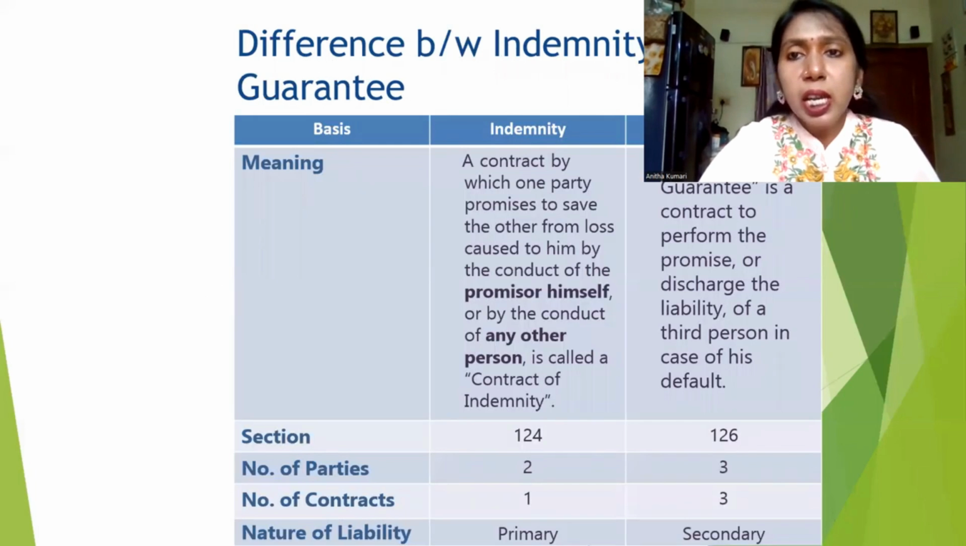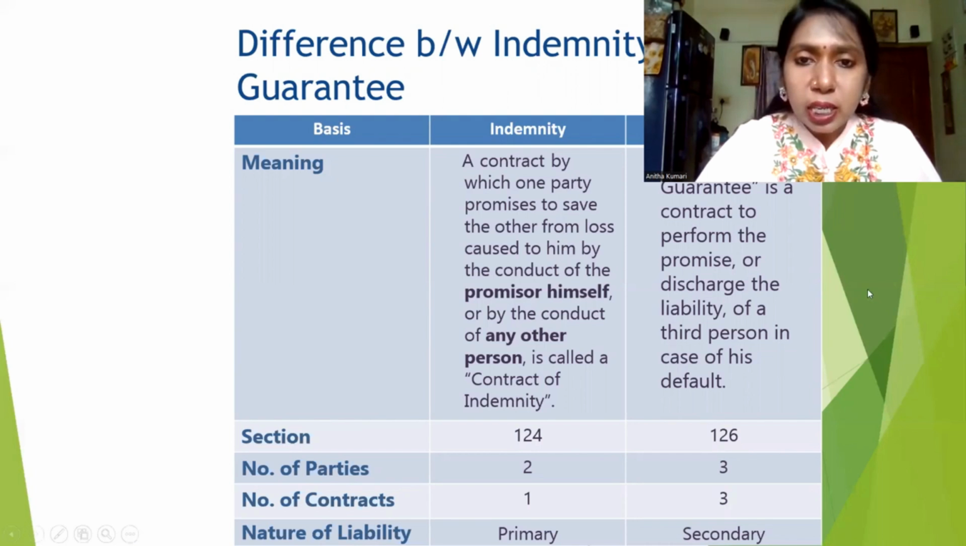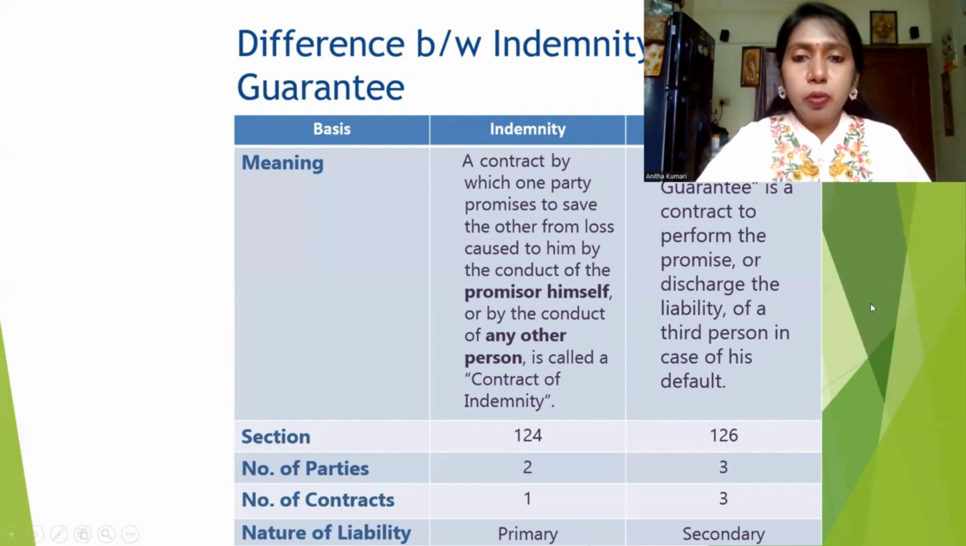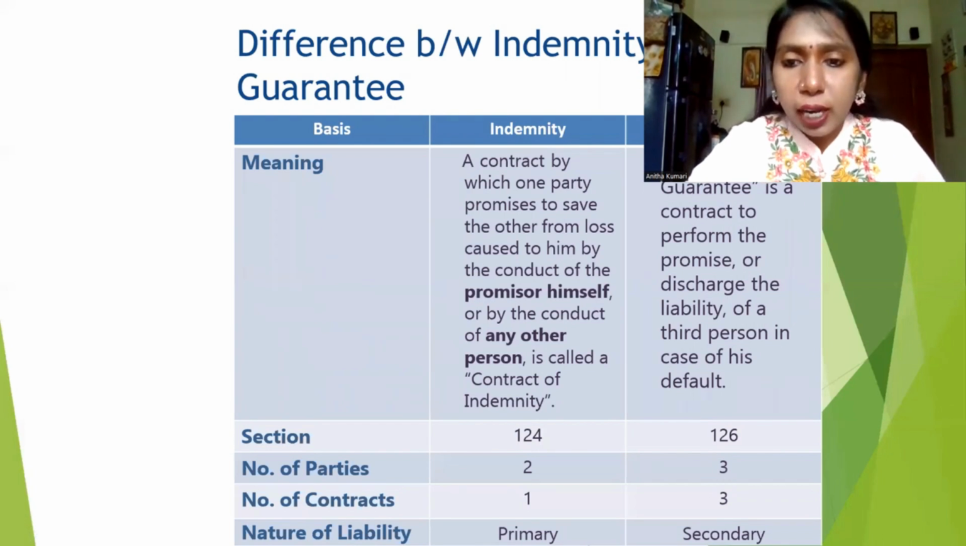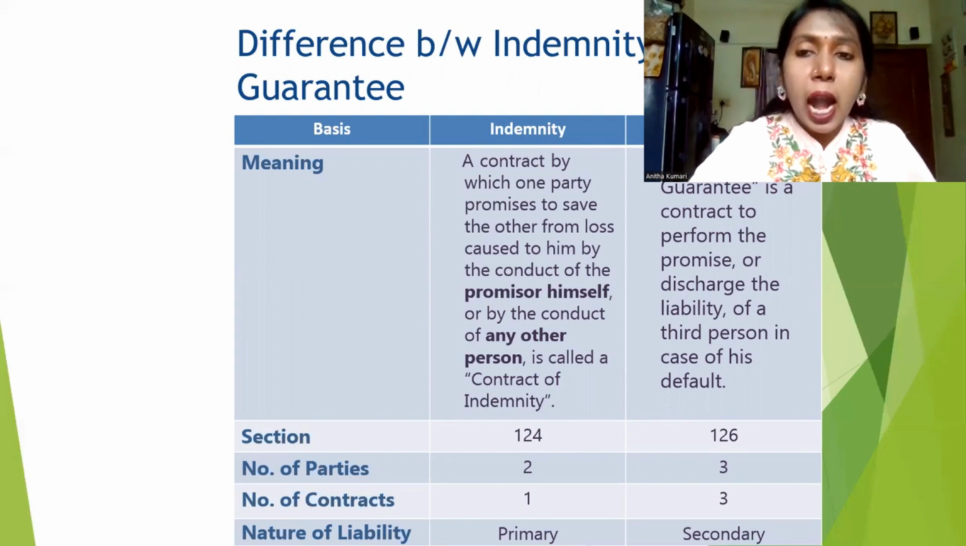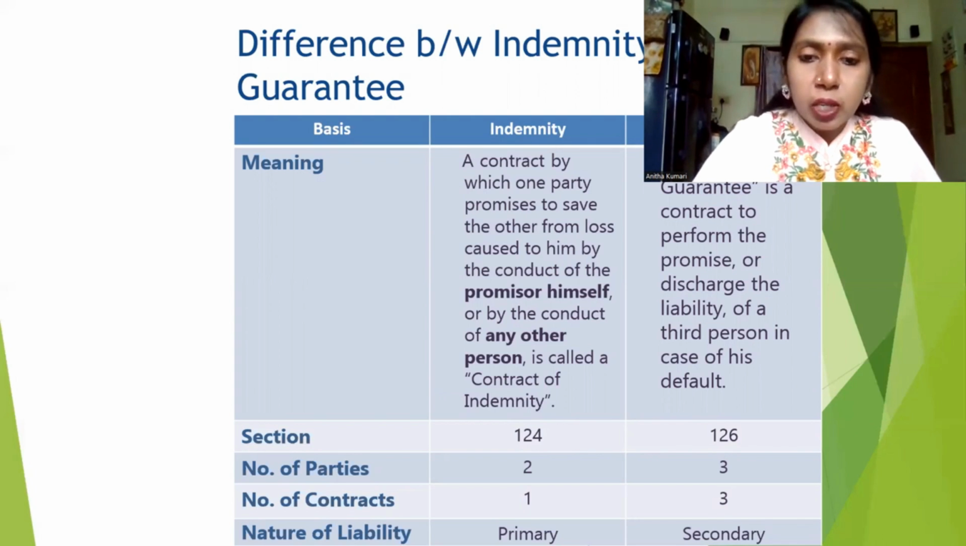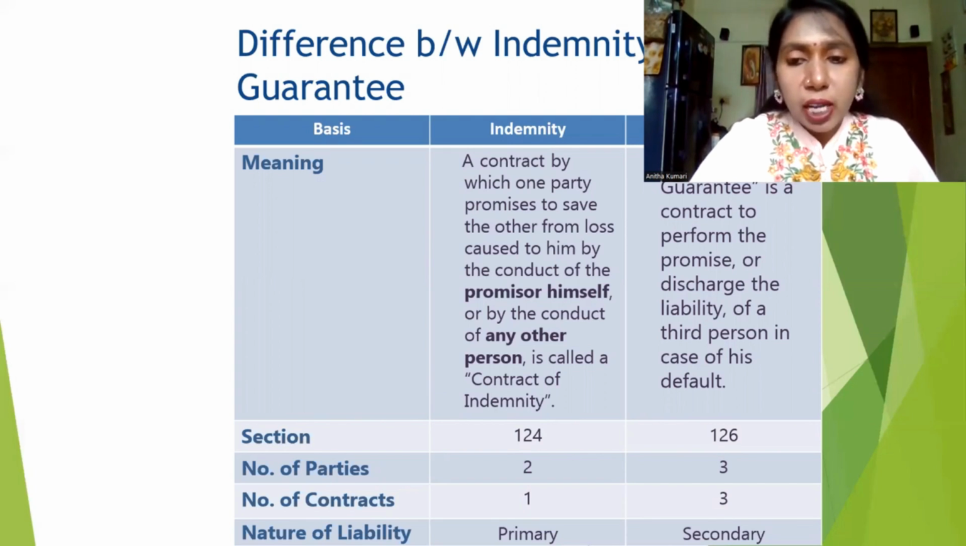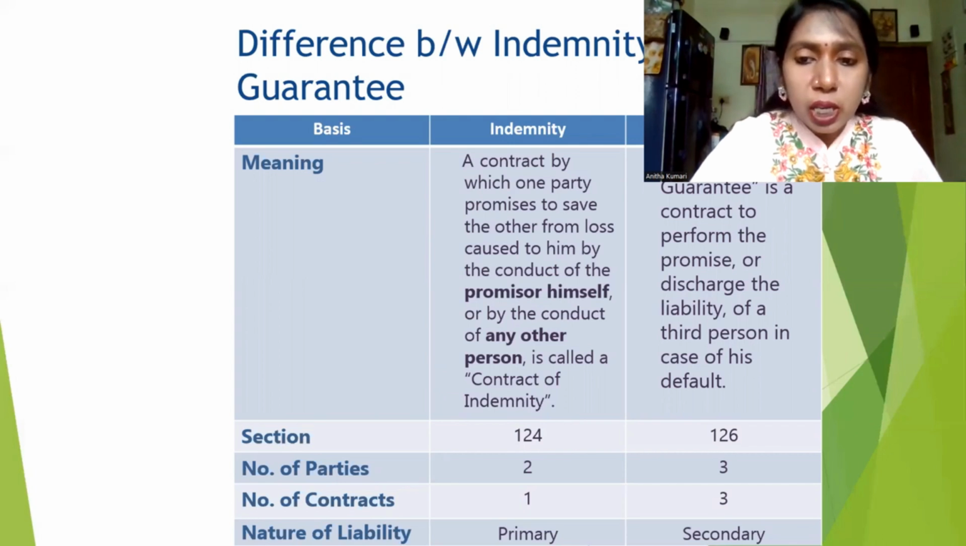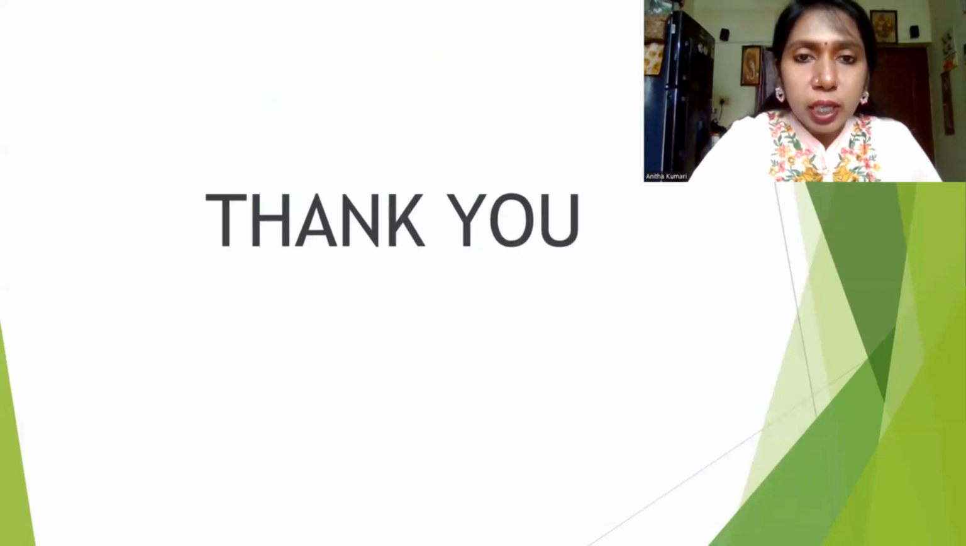So the difference between indemnity and guarantee. The basic difference, as I told you, is that indemnity is where one party promises the other party to safeguard him. That is called contract of indemnity. Whereas surety is when one party gives assurance to another party for the purpose of taking some money. Under the indemnity, two parties are there: indemnifier and indemnity holder. Whereas under the guarantee, three parties are there: surety, principal debtor, and principal creditor. Okay. So these are the things.